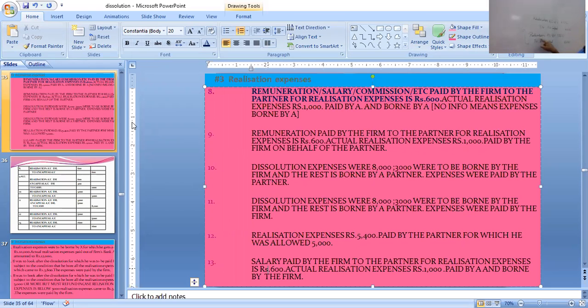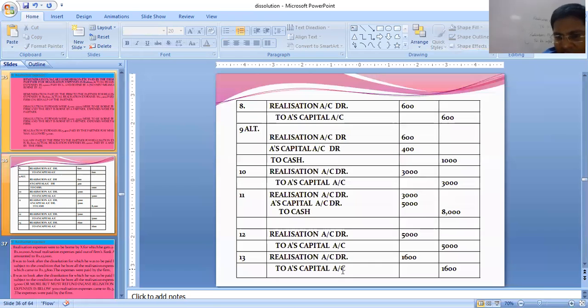Then again, actual expenses 1,000 borne by the firm, so 1,000 debit realization account, paid by A, so to A's capital 1,000. If I combine this, it will be realization to cash, realization to A's capital 1,600, 1,600. Notice this entry. Hope you have understood.